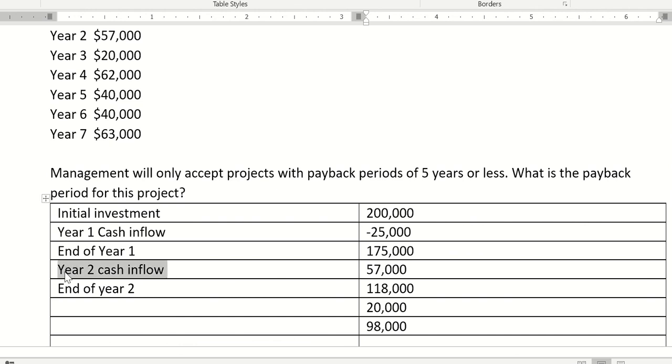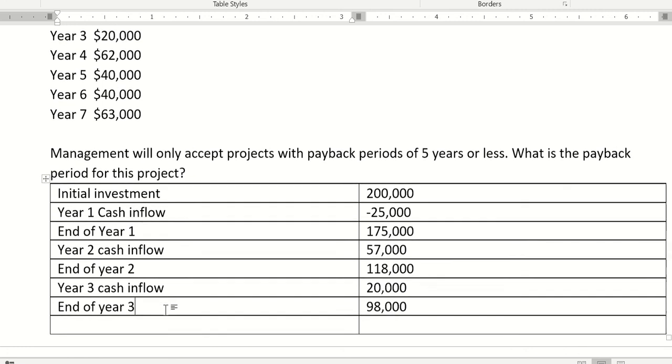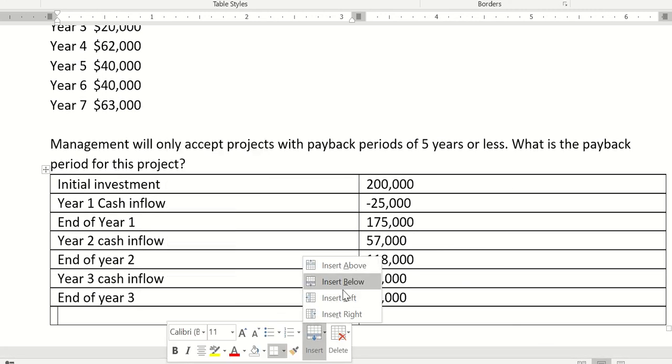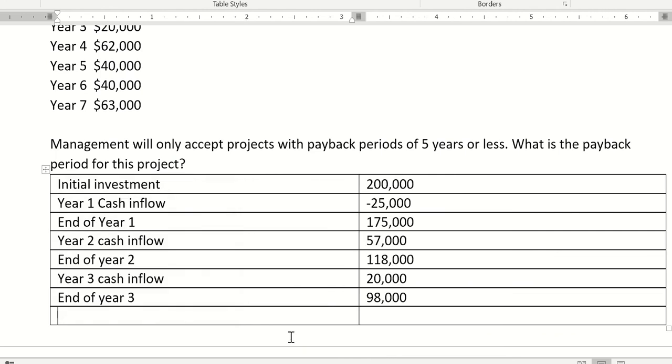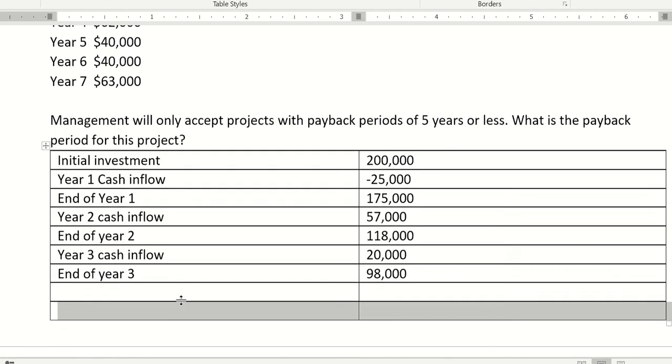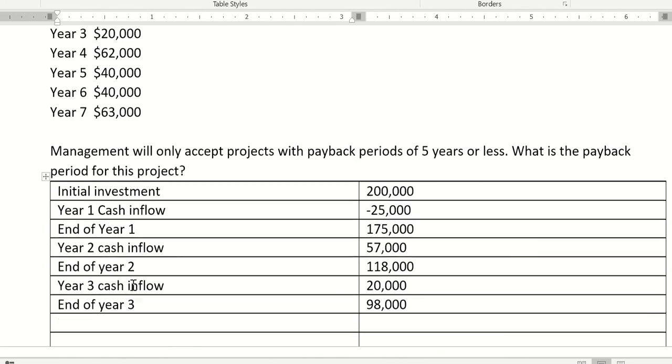So year 3 was 20,000, and so end of year 3 will be 98,000. And then let's keep going. I think I need more rows on my table. Insert below. So end of year 3, I still have to recover that.